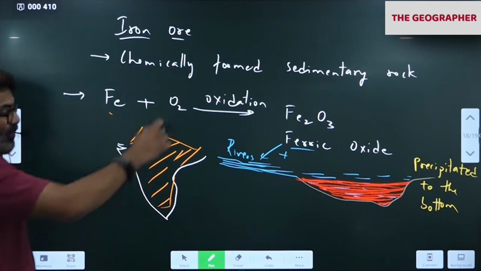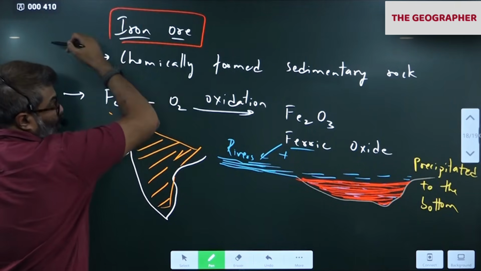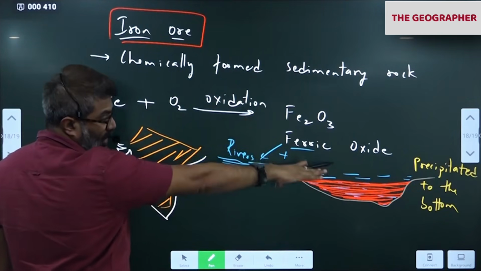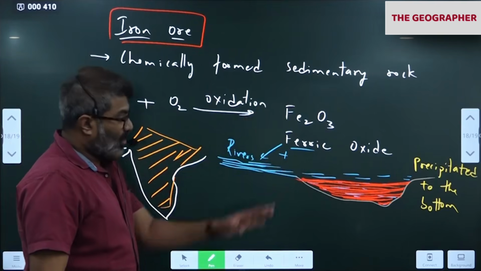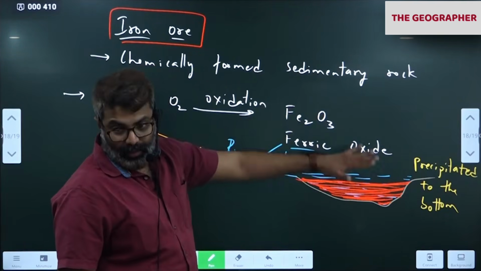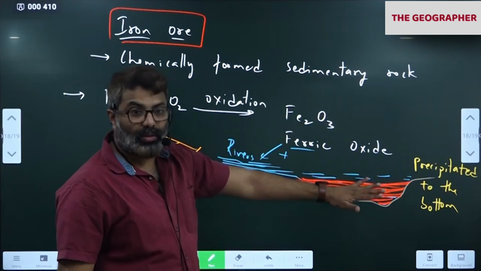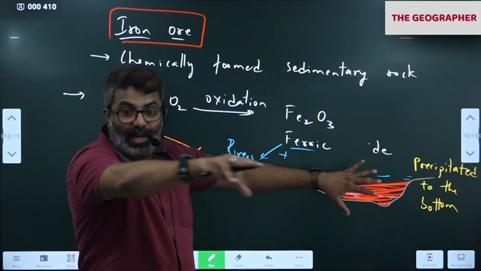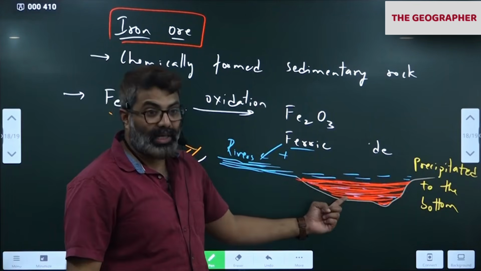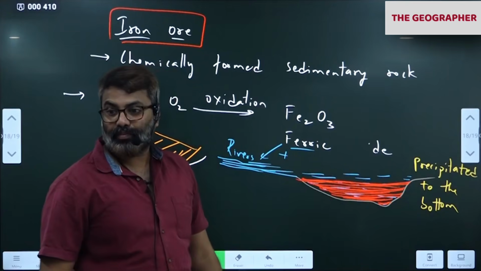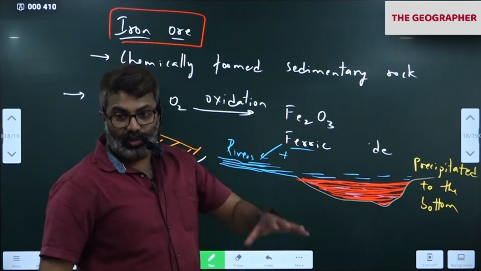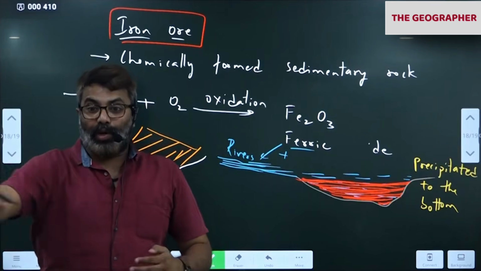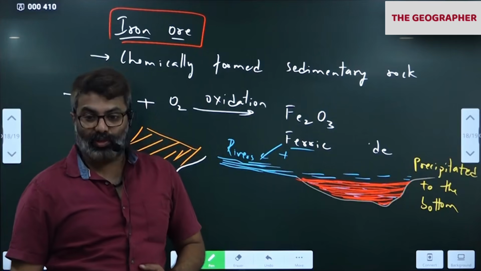Okay, the iron ore deposition takes place over a very long time when the river carries ferric oxide in the soil and deposits it in the lake or any depression. Slowly all of them will accumulate over a very long time, over an area. Soon water will evaporate, leaving behind only the dry lake. Dry lake. All of you have seen a dry lake. So below, what does it contain? Concentrated ferric oxide in large concentration. So that became iron ore. That is the reason sometimes iron ore is found on the surface only. Have you noticed? People go and take iron ore from surface deposits only.